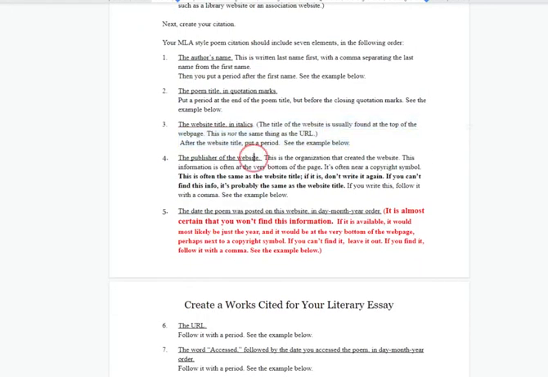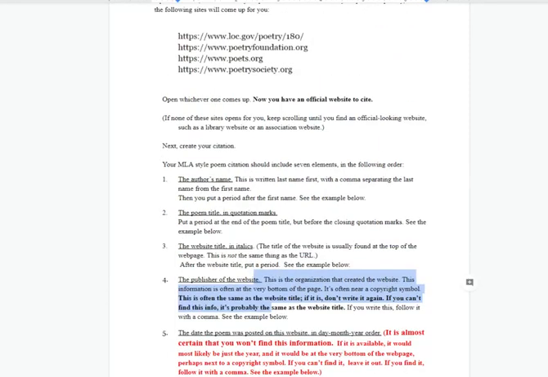Publisher is the organization that created the website. A lot of times it's the same as the name of the website, but not always. So I believe Poetry Society is made by the Poetry Society of America. I think that's the name of the organization that makes that website. The organization that makes loc.gov is the Library of Congress. You can usually find this at the very bottom of the page next to a copyright symbol.